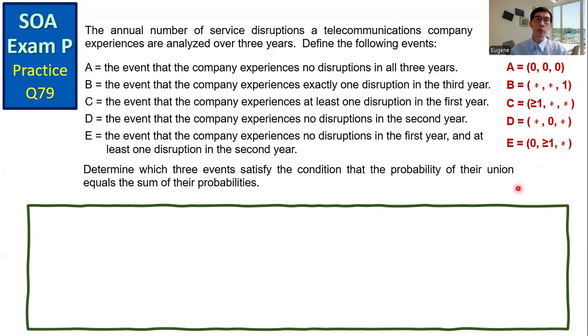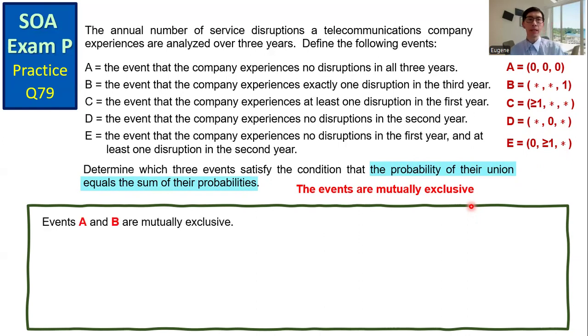We need to determine which 3 events satisfy the condition that the probability of their union equals the sum of their probabilities. That is, we want to get the 3 events that are mutually exclusive. Let's take a look at the events. Events A and B are clearly mutually exclusive.